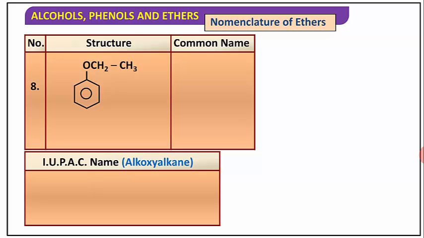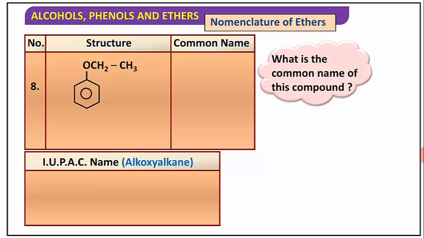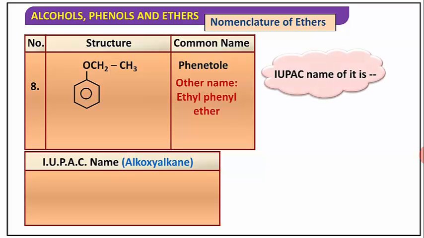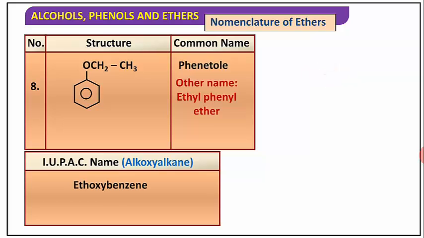Here the ethyl and phenyl groups are attached, therefore we call it phenetole as the common name. Also we give the name ethyl phenyl ether. Then what is the IUPAC name of that compound? Anyone guess? It is ethoxybenzene.